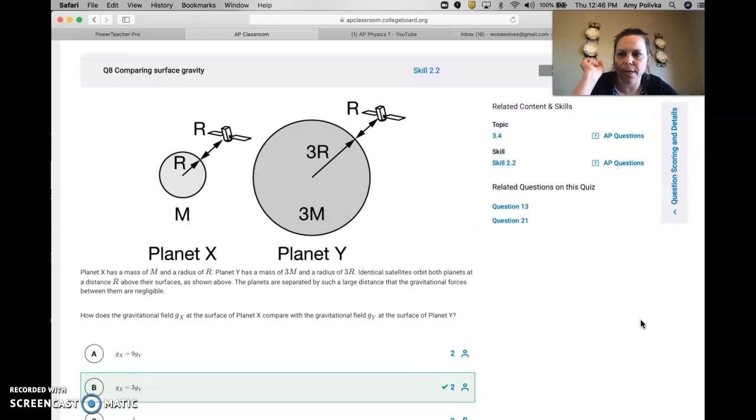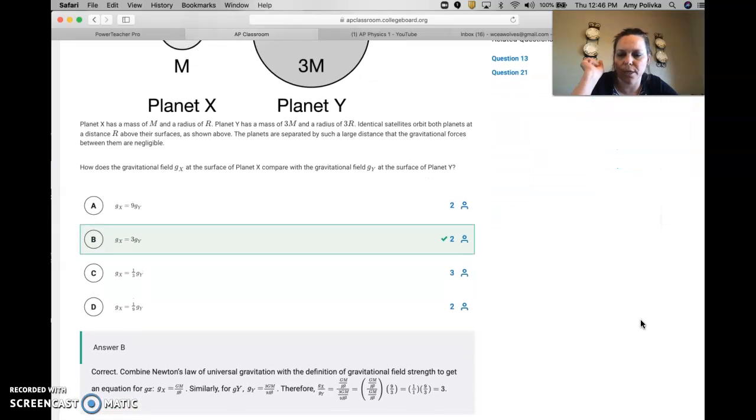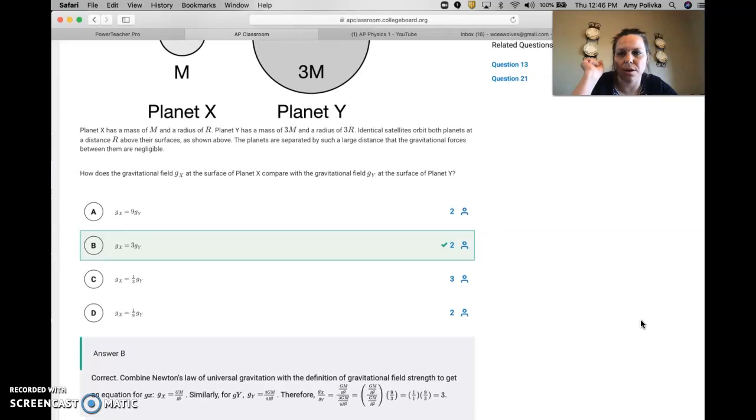This one, okay, 7 and 8 are similar to one another. This one was a really tough one, definitely, but I think it's related to question 2 on the free response. So I just want to give you guys a second to look through how they derived this equation and how they used planet X and planet Y as a ratio to figure out how much bigger the gravitational field is compared to the other one.